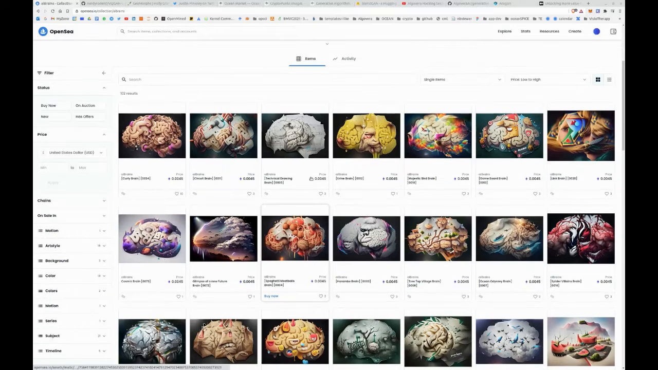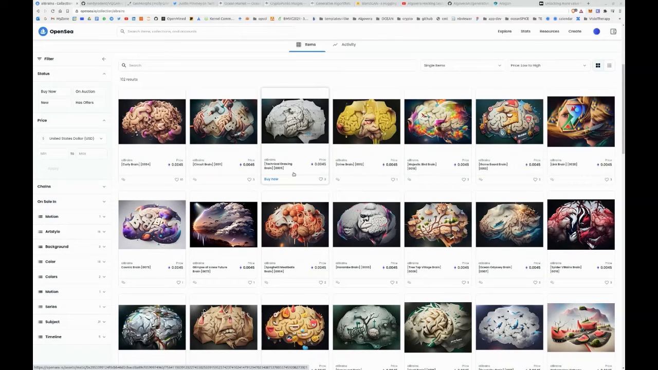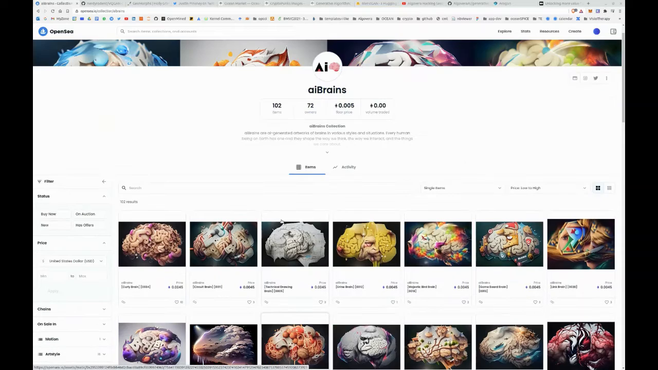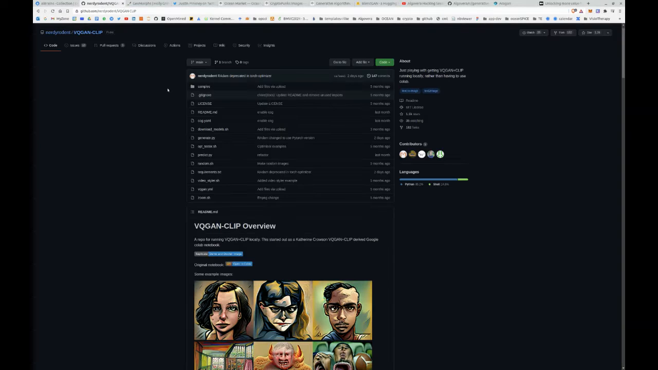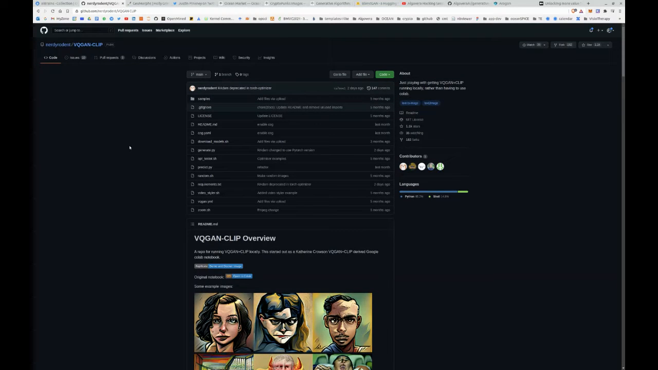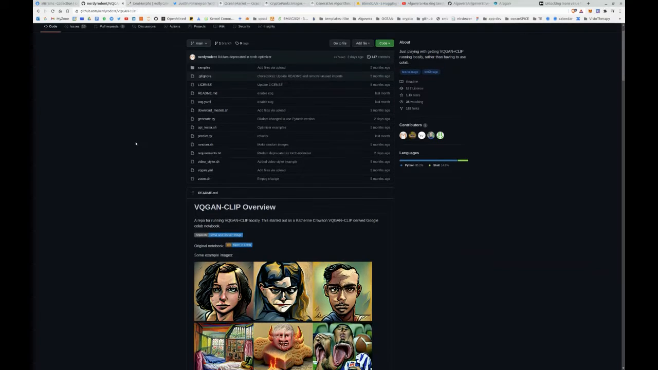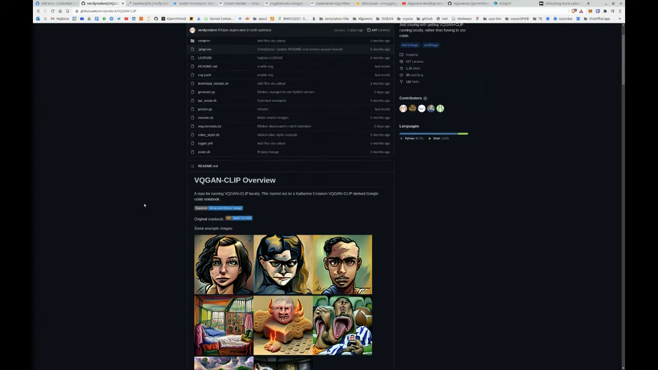So, generative art algorithms have become really popular, with people selling images that have been created by these models on NFT marketplaces such as OpenSea. And you can see one here. How these images are made is using generative models. For example, this one is quite popular, VQGAN and CLIP, which is a text to image generator. And this model is open source.